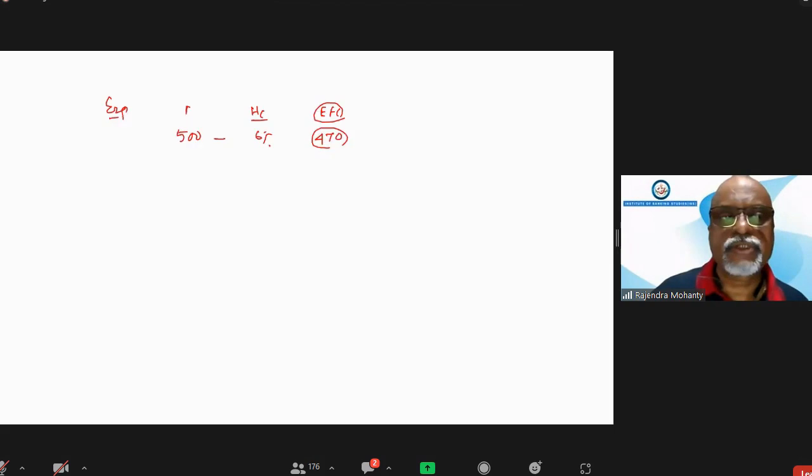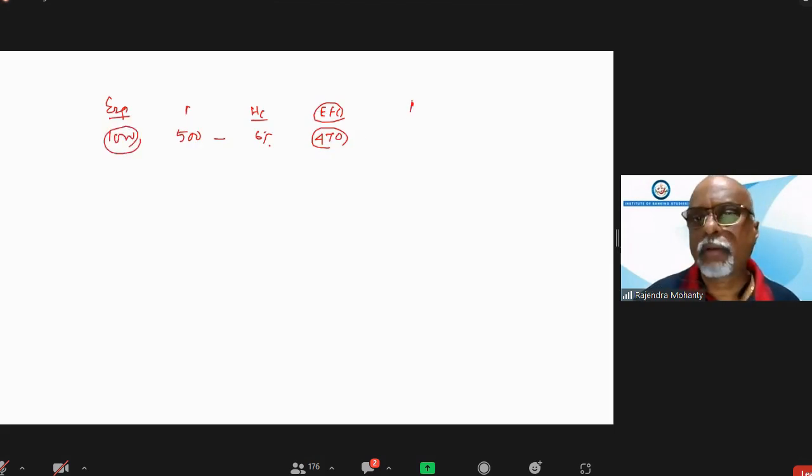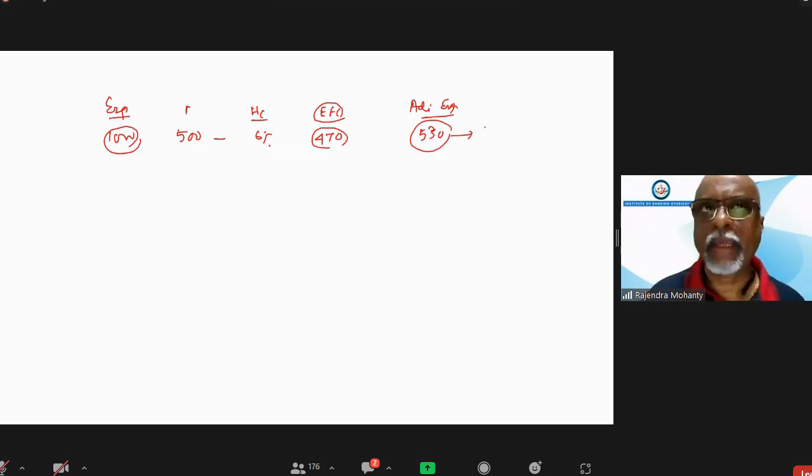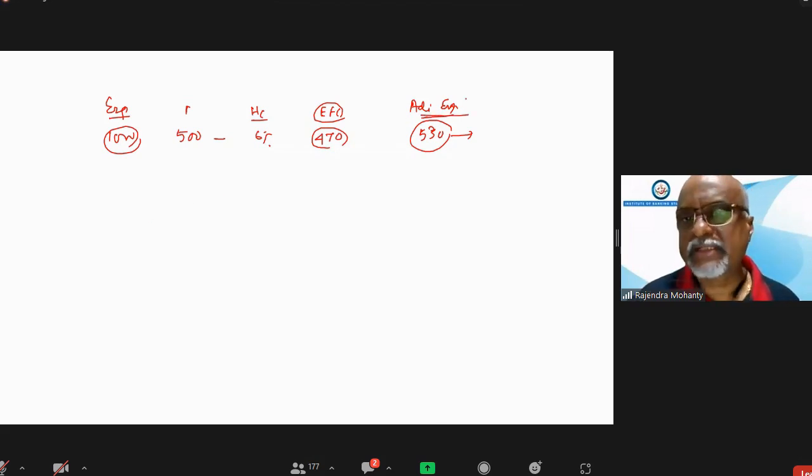Suppose the exposure is 1000 rupees. What will be the adjusted exposure? 530. So 530 will be the adjusted exposure which will be taken for calculation of capital. Is it okay? This is called adjusted exposure, or we can call it net exposure, after adjustment of those two things.